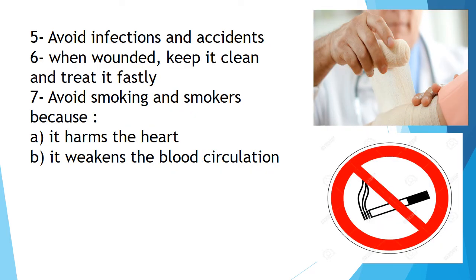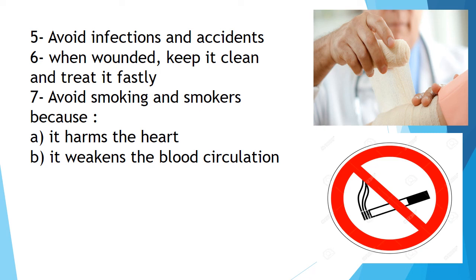Number five, to maintain our blood circulation or our circulatory system is to avoid infections and accidents, okay? Avoid catching microbes and germs and avoid accidents. What else? When wounded, keep your wound clean and treat it fast. When you get cut, you have to keep this wound or this cut clean, covered and treated fast, okay?